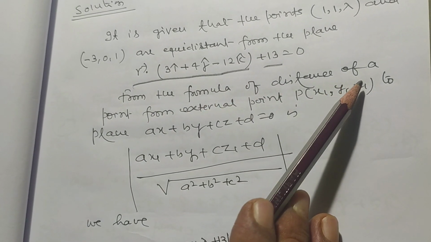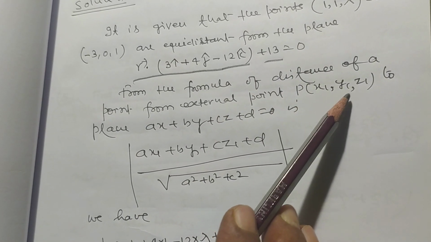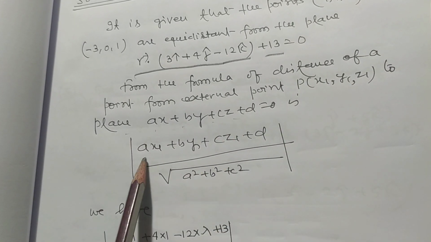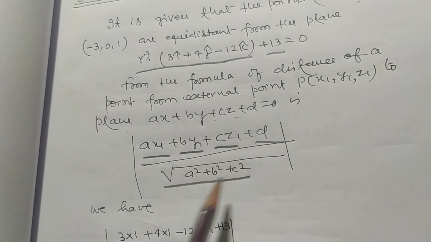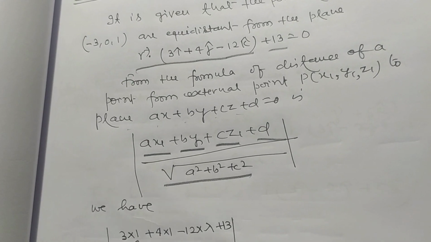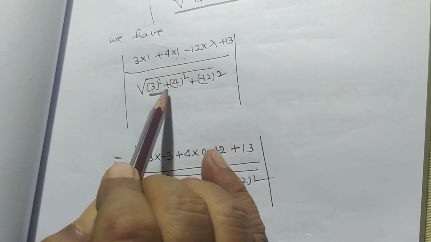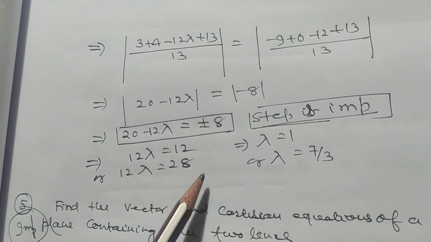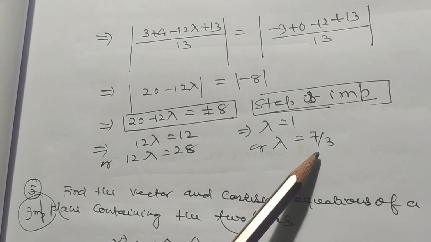From the formula for the distance of a point P(x1, y1, z1) from the plane ax + by + cz + d = 0, which is |ax1 + by1 + cz1 + d| divided by the square root of a square plus b square plus c square, we have 3 into 1 plus 4 into 1 minus 12 into λ plus 13, over the square root of 3 square plus 4 square plus (-12) square. Now equating these two values, we get two values of λ, one is 1 and the other is 7/3.